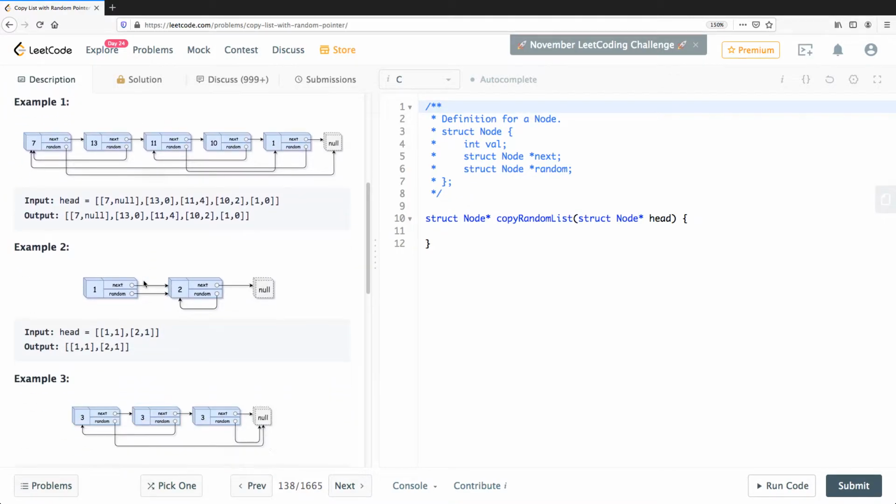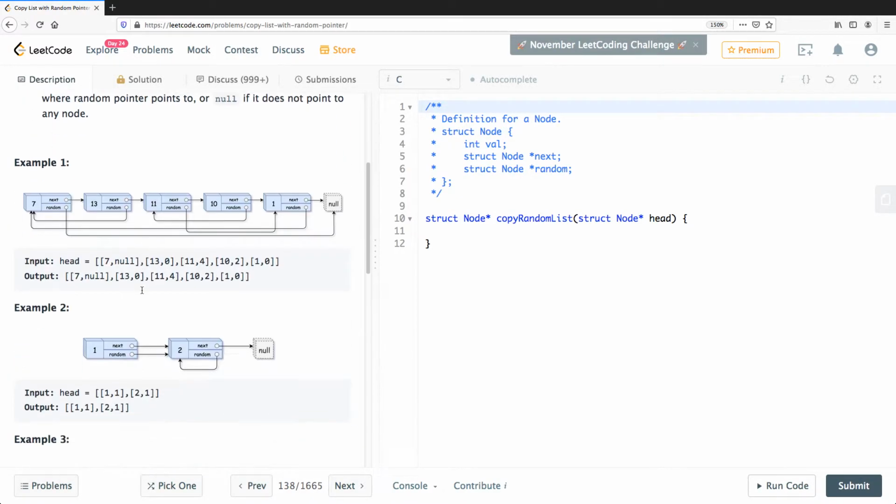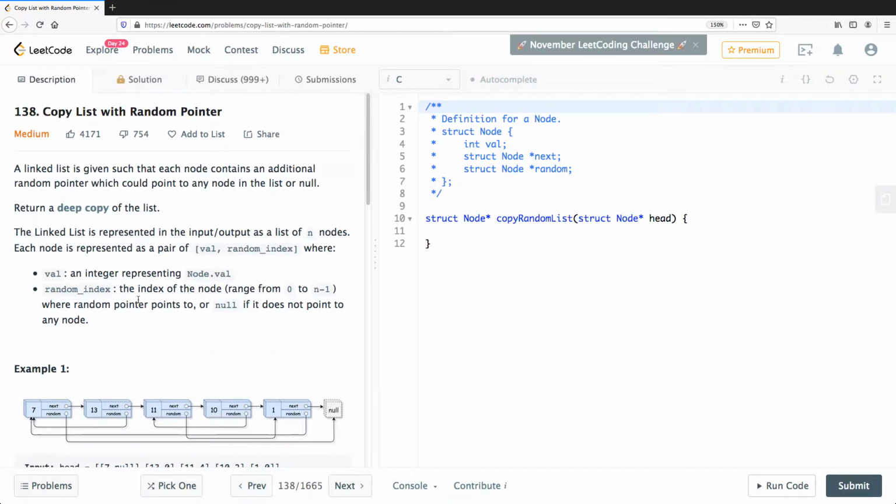As you can see, what is going on here is that we have to do a deep copy. And what deep copy really means, let me ask you this question. Deep copy means that there should not be any aliases.